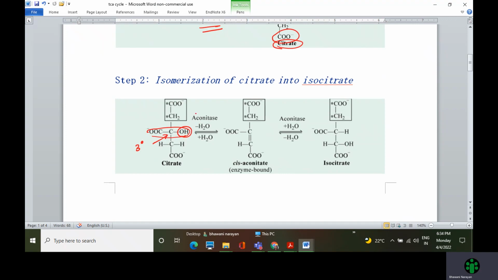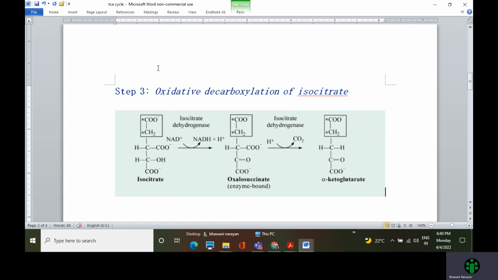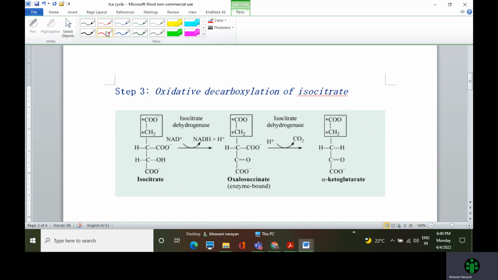In the presence of aconitase, an elimination of water occurs and this citrate forms cis-aconitate. Again, a reversible reaction occurs with addition of water, and then this alcohol moiety is transferred from a tertiary carbon to a secondary carbon. Now this secondary alcohol is highly reactive and it can undergo further reactions. This is why citrate converts to isocitrate. So this is the second step of the TCA cycle. So now let us look at the third step, which is oxidative decarboxylation of isocitrate.